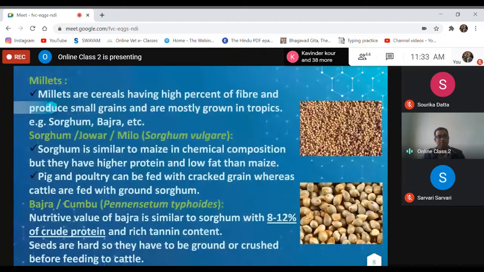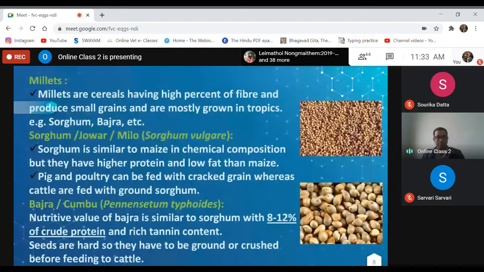Millets are also rich in energy, and commonly used millets are sorghum and bajra. Here is the picture of sorghum or jowar, and this is the picture of bajra. In our northeast, these two are not available, but in some other parts of India, these two are available and used for feeding to the animals.